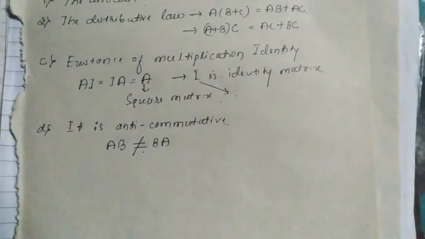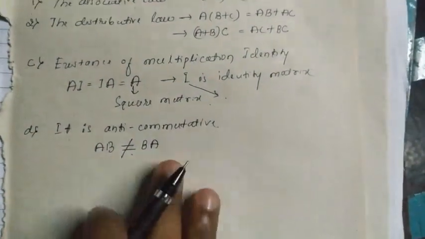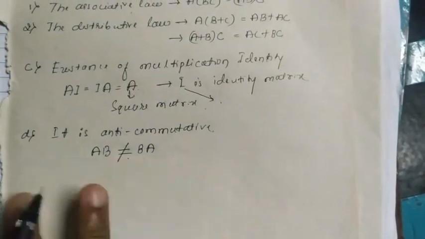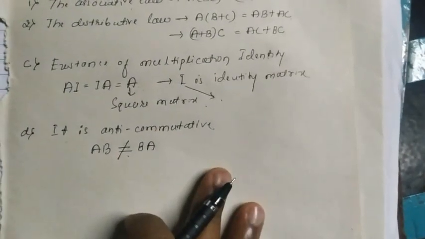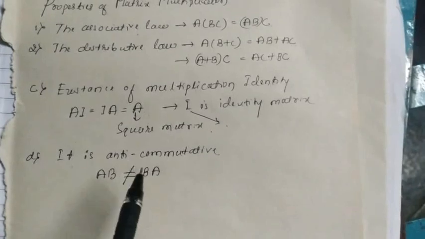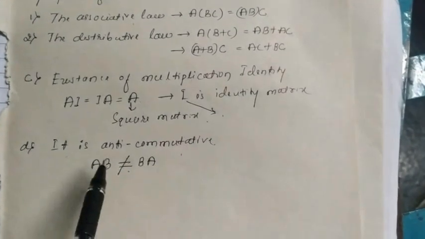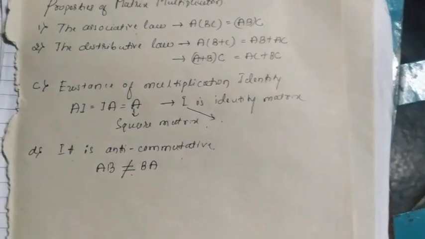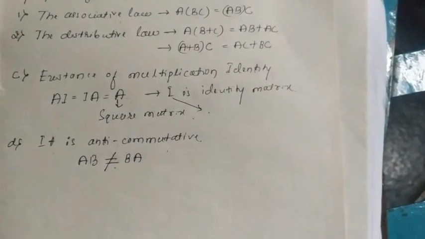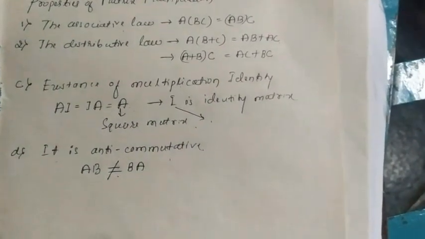For some conditions AB is not always BA, that you should remember. Already we have solved one example depending on this. The commutative law does not exist. That's why we can say that AB is not always BA.